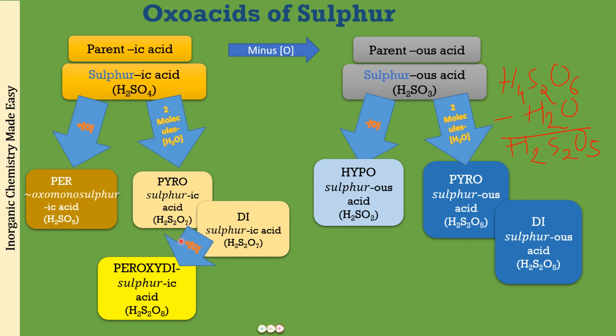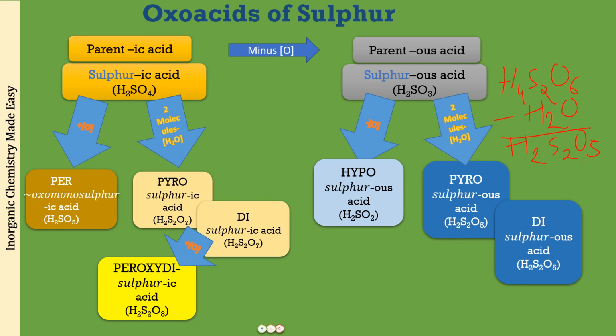Similarly, sulfuric acid, 2 molecules minus 1 water, it will be pyrosulfuric acid, H2S2O7 or disulfuric acid. Right, from this add one more oxygen atom, you will be getting H2S2O8. This is called peroxo disulfuric acid because in the structure you will be seeing the presence of a peroxy linkage. Similarly, one extra oxygen into sulfuric acid is going to be H2SO5, and here also you will be seeing the presence of a peroxy linkage. So this becomes peroxo monosulfuric acid.